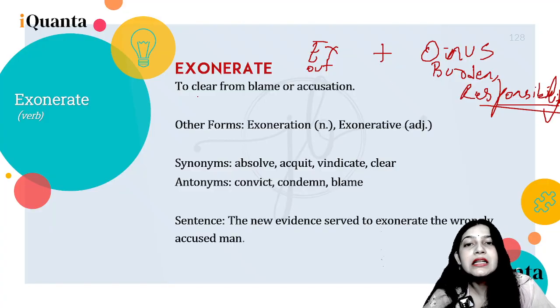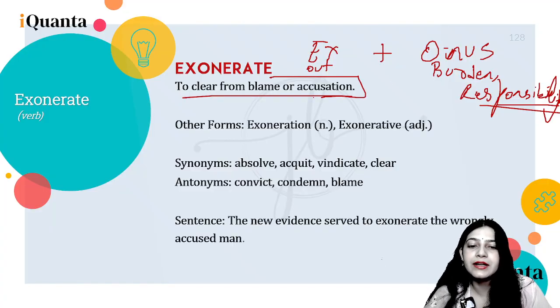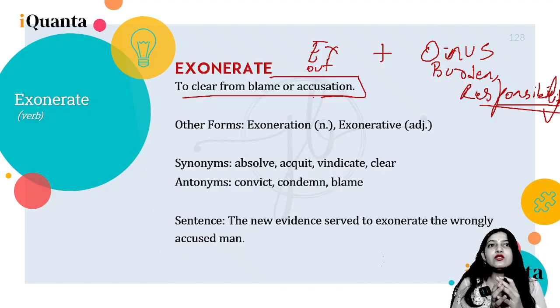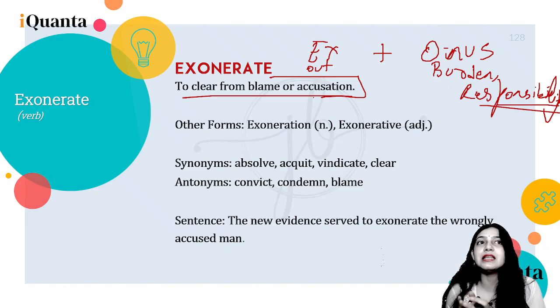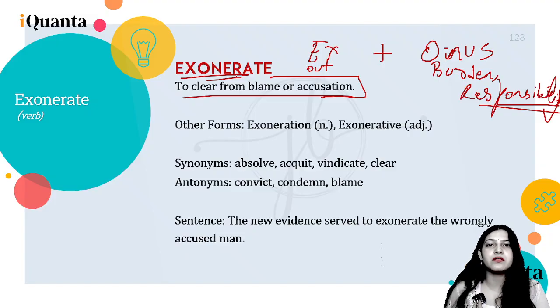Anyway, to clear from blame or accusation. So basically to free from a burden or a heavy load. A blame and accusation is a heavy load, right? So exonerate is when you get free from something, something negative always.